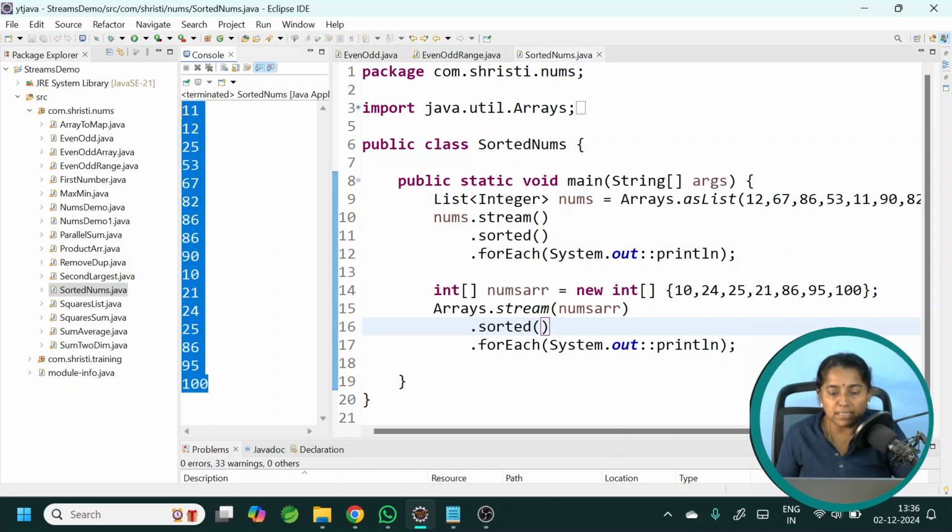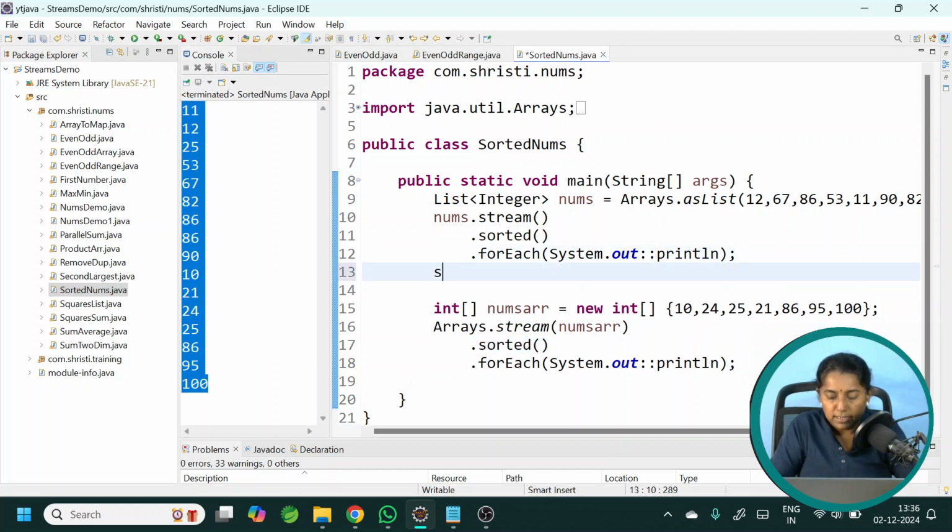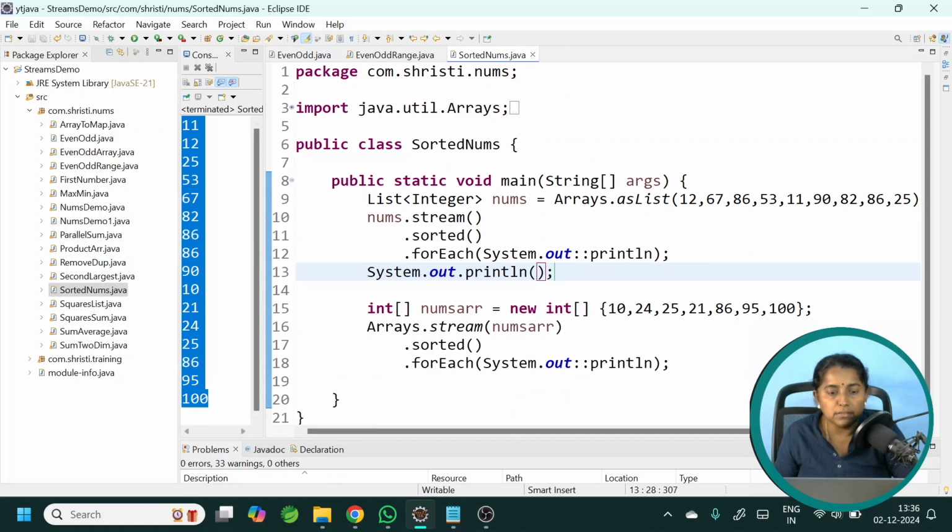It is getting printed continuously. Maybe let me add a println statement in between. And the array values are different. Let me run it. Okay, now here we have got the output. Now I want to sort it in descending order.